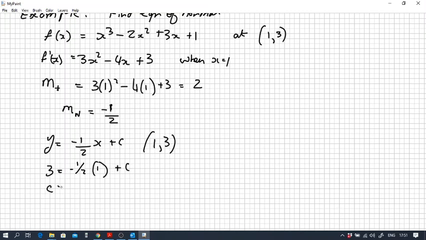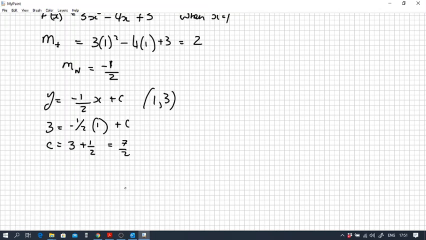So c will equal 3 plus 1/2, which is 7 over 2. Okay, so that can be put into our equation. y equals -1/2 x plus 7 over 2.